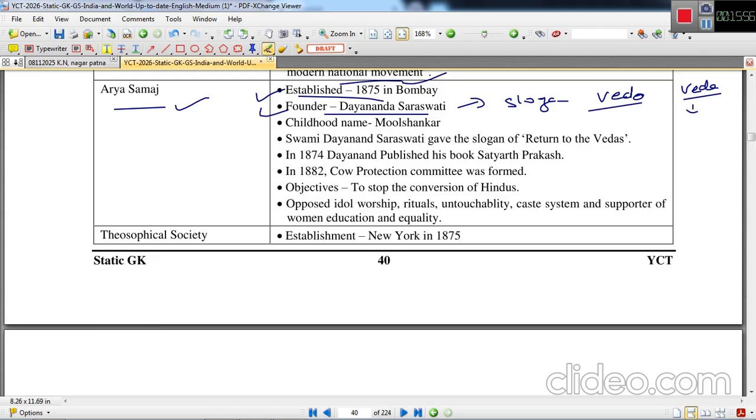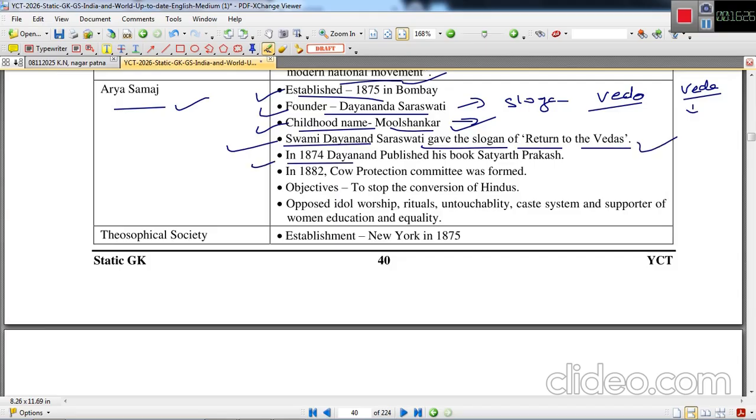So he accepted the authority or sovereignty of the Vedas, but the tweaking and the evil practices promoted or adopted by Brahmanism in the later period were, according to him, not good. The childhood name of Dayanand Saraswati was Mool Shankar. This has also been asked many times in examinations. So Dayanand Saraswati gave the slogan of return to the Vedas, or Vedon ki taraf lauto.